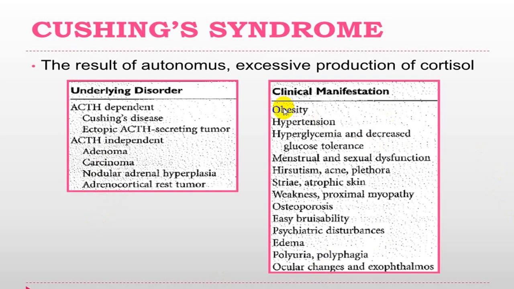They will produce all this what we have already mentioned: obesity, hypertension, hyperglycemia, menstrual irregularity, hirsutism, acne, stria, atrophic skin, weakness, proximal muscle myopathy, osteoporosis, easy bruising, psychiatric disturbances, mild edema, polyuria, polyphagia, and even ocular changes, a little exophthalmos may be there, and the person can have glaucoma.